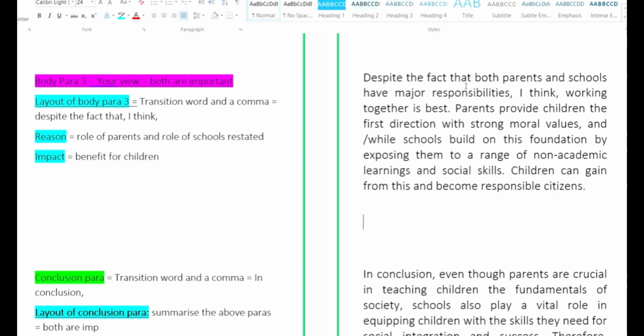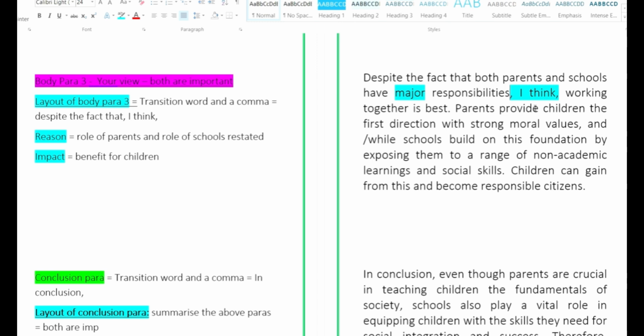Despite the fact that both parents and schools have major responsibilities, what sort of responsibilities? Major. Adjective again before a noun. Comma, I think, comma, placement of commas adds to your grammar. Working together is best. Parents provide children.